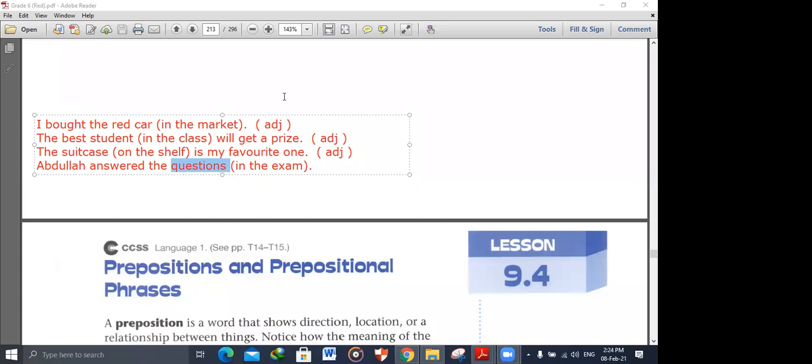These are the ones in the exam. So here, in the exam, this prepositional phrase modifies a noun. So if you have a prepositional phrase or anything that modifies a noun, it is used as an adjective.